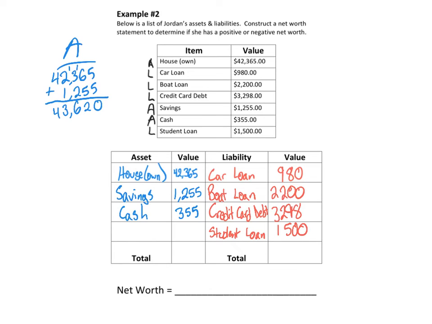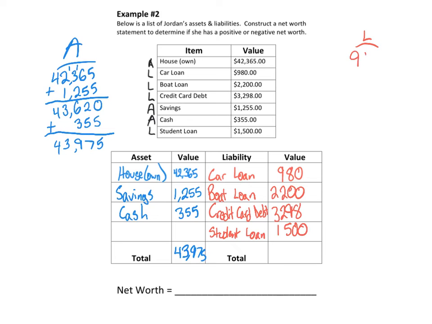So we get 43,620, and we still have to add the cash, 355. So the total for the assets is 43,975.